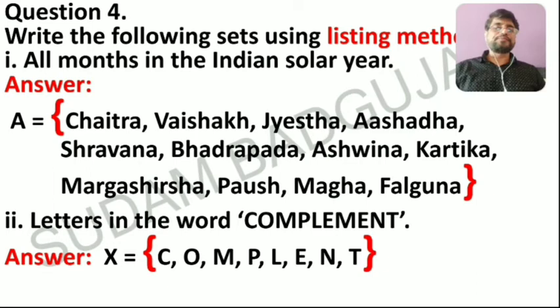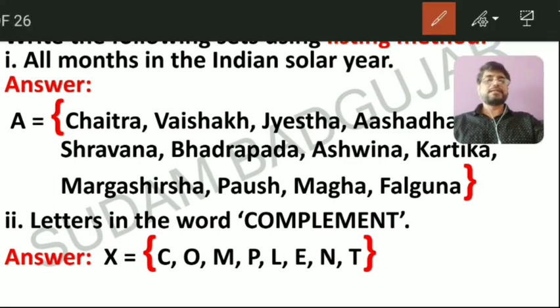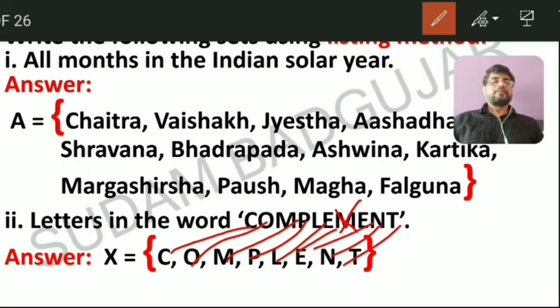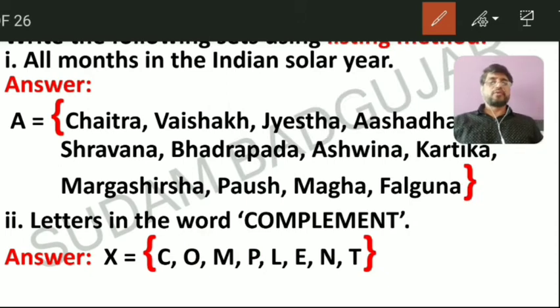X is equal to {C, O, M, P, L, E, N, T}. The second M is not written because we use it one time. You have to collect all letters, but repetition is not allowed. You write once, and you put a comma between each two letters. This is question number 4.